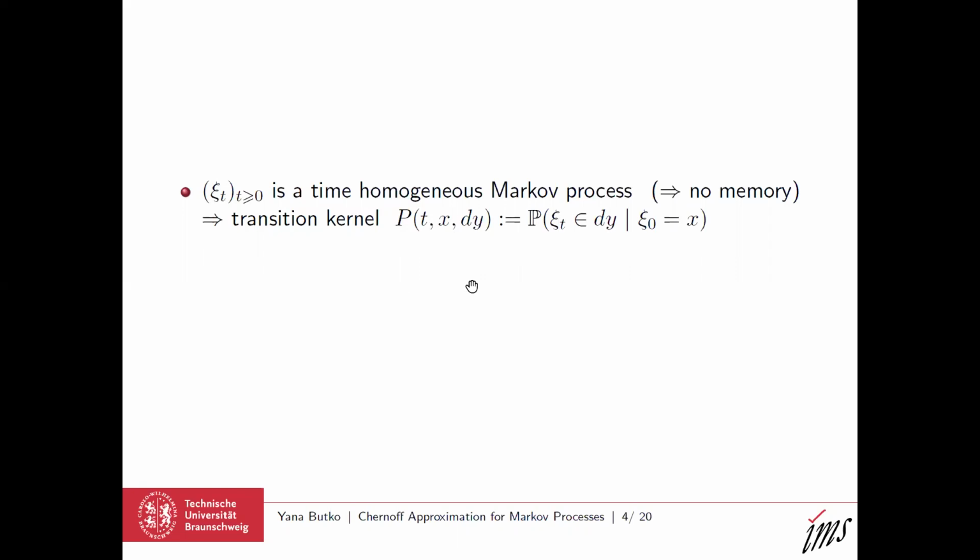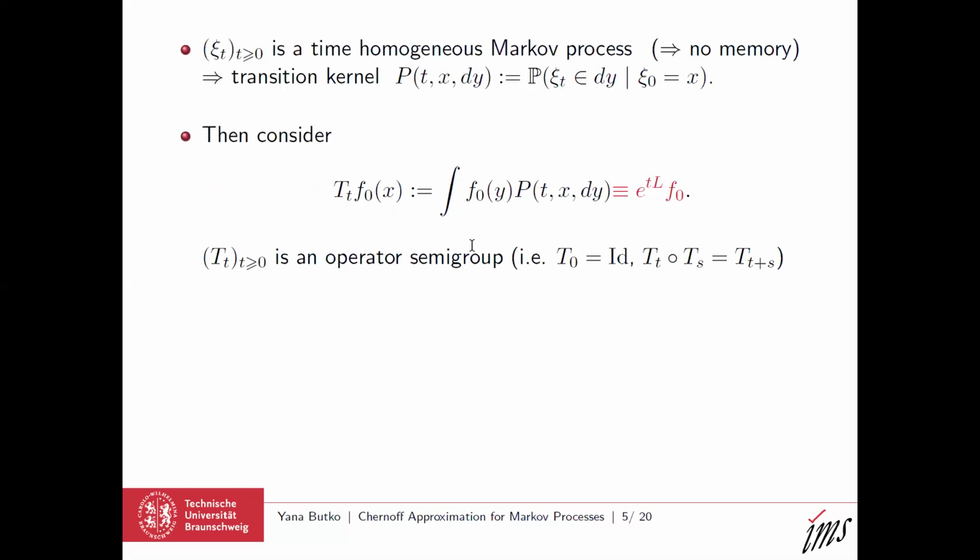So if we have a Markov process and its transition kernel, then we can define an integral operator with this transition kernel, or actually a family of operators with parameter t. And this family of operators happens to be a semigroup, an operator semigroup. That is, this family satisfies these two conditions. It is an operator semigroup on a space of all bounded Borel functions. But in some cases, it happens to be a strongly continuous semigroup on some smaller Banach space or on some other Banach space.